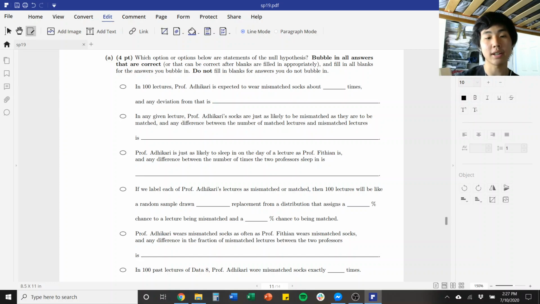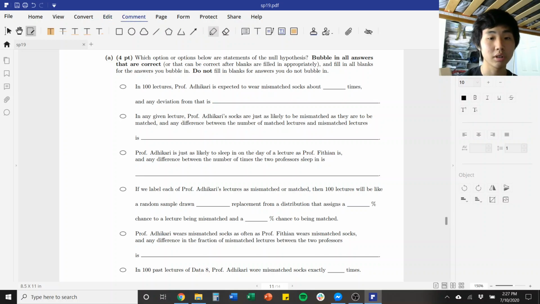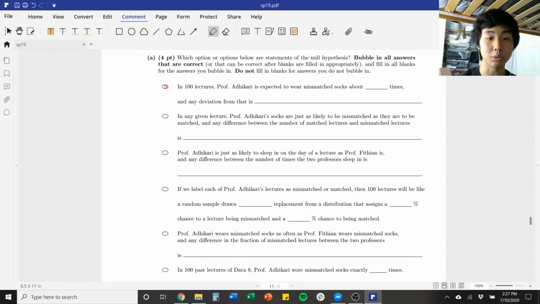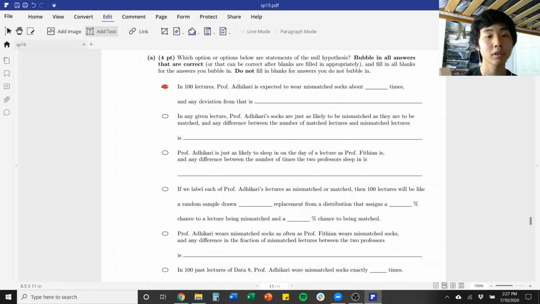So the first one is that in 100 lectures, Professor Adhikari is expected to wear mismatched socks about X times, and any deviation from that is blank. So this is one of the correct answers. The official solutions actually don't regard this as a correct answer, but points were given for it.